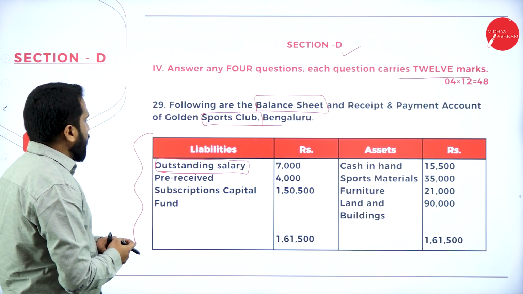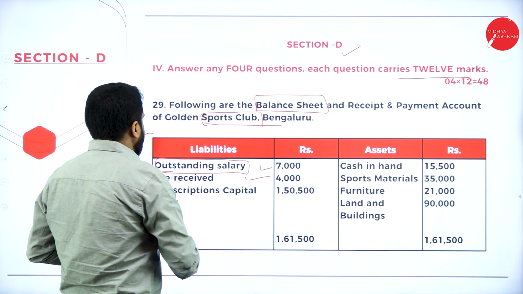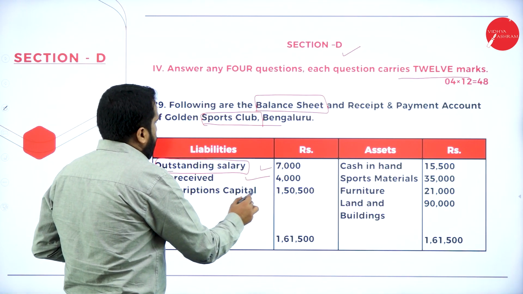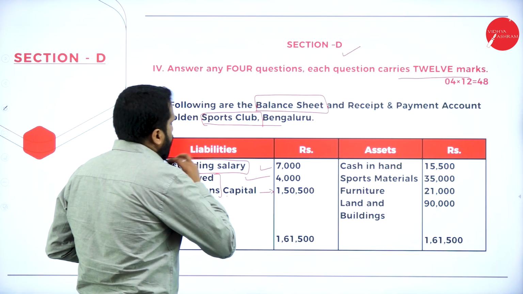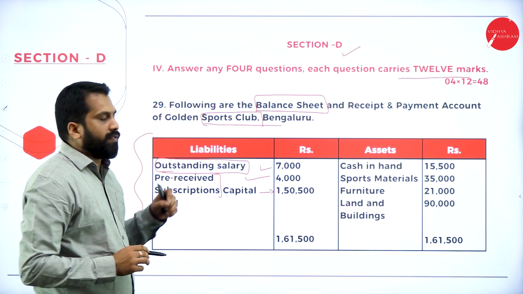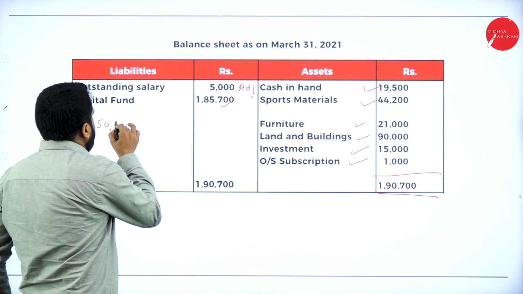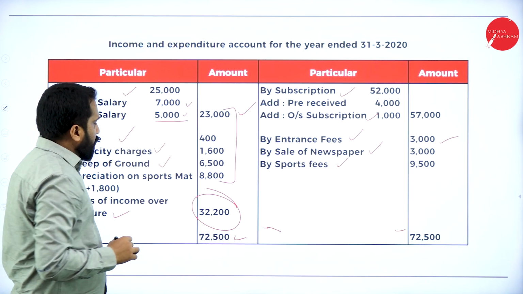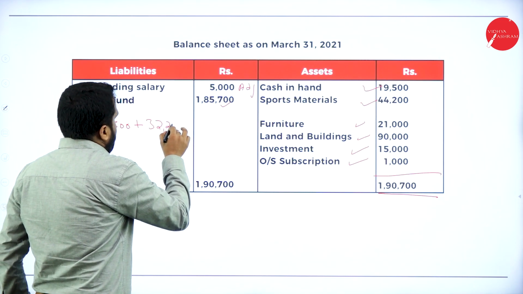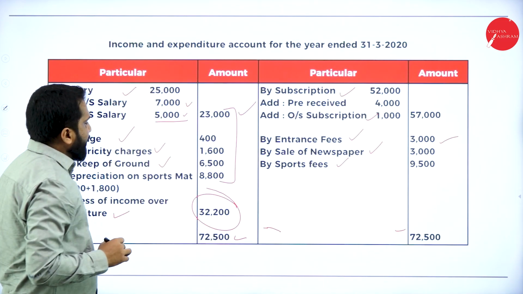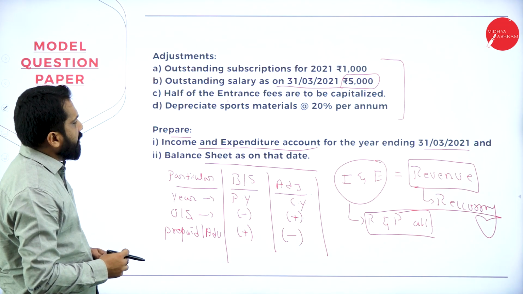Under balance sheet, they have already given your outstanding salary, pre-received subscription and capital. So pre-received subscription is this one. Your capital is how much? 1,50,500. Now, 1,50,500 plus, what is your profit? 32,200. 32,200 plus, what is the entrance fees? Entrance fees is 3,000. Why is it 3,000?